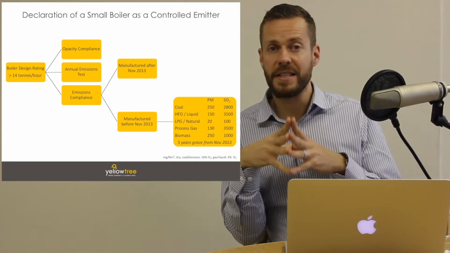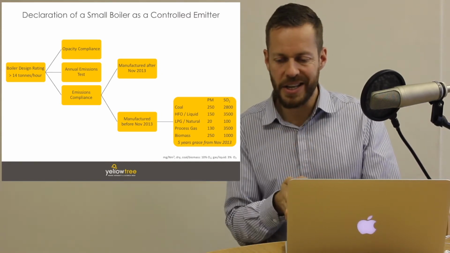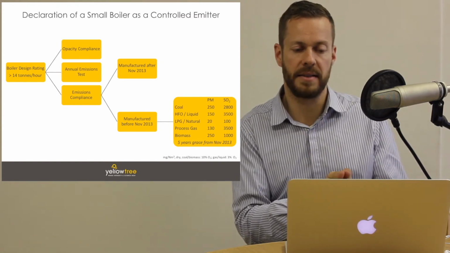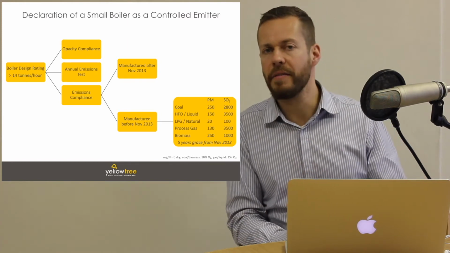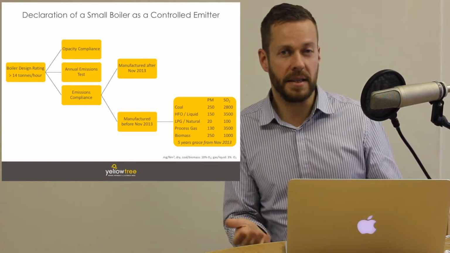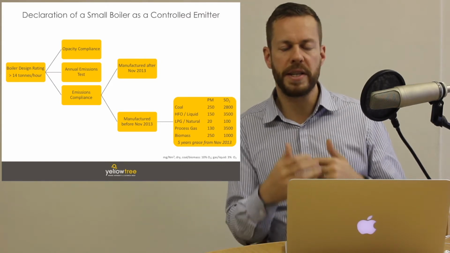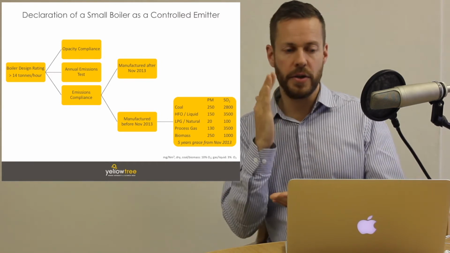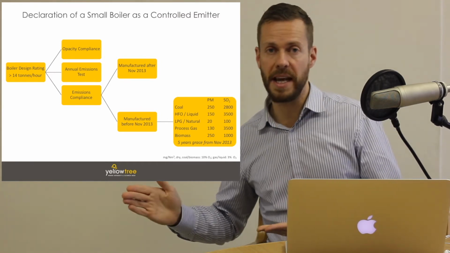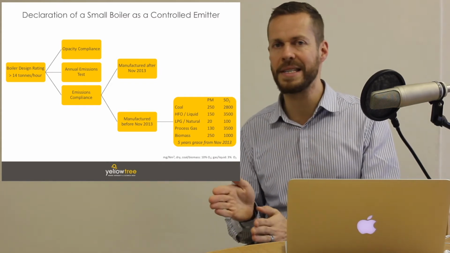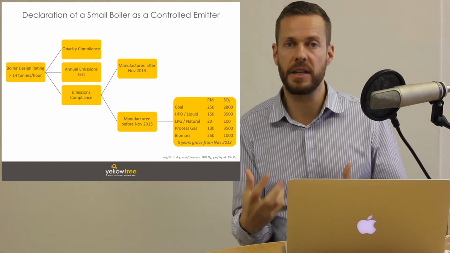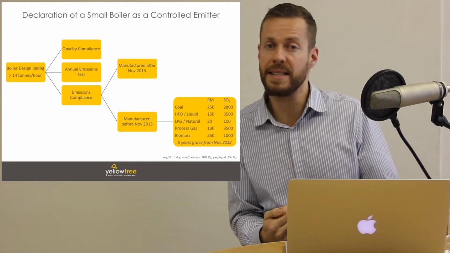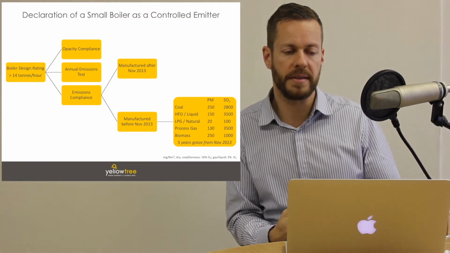There are 5 years of grace from when this legislation was passed until which the client has to meet these limits. And so because the legislation was passed in November 2013, every client has until November 2018, before which they have to start complying with these limits. It's important to remind you that you have to do your annual emissions testing from when the legislation was passed. So from November 2013, every year you have to use a company such as Yellowtree to come and measure your emissions from the stack, but you only have to comply with the legislated limits from November 2018 onwards.